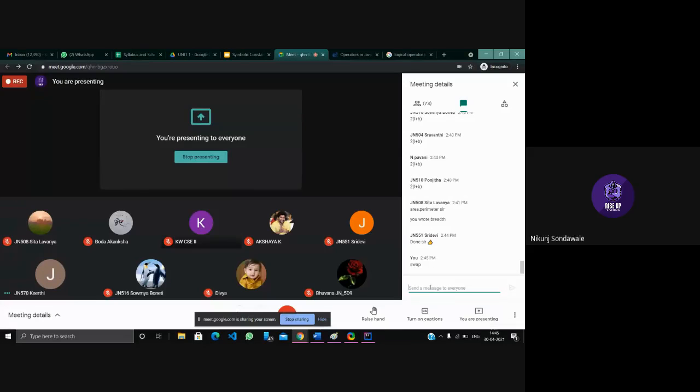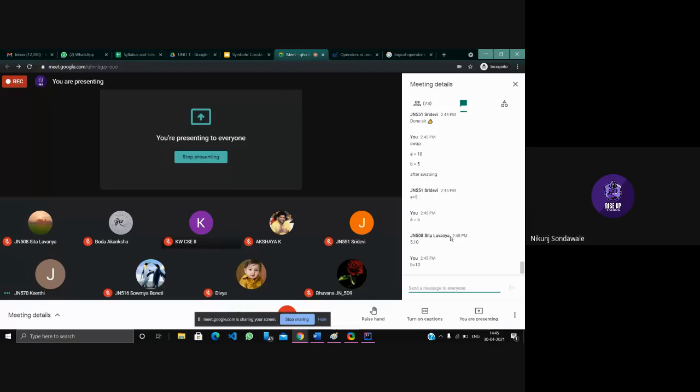You know swapping. If I take a equals to 10 and b equals to 5, after swapping, my value of a should be 5 and for b it should be 10, right?